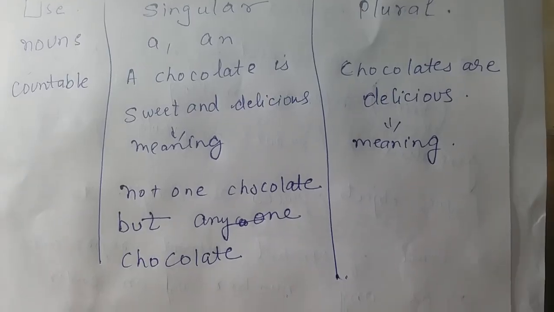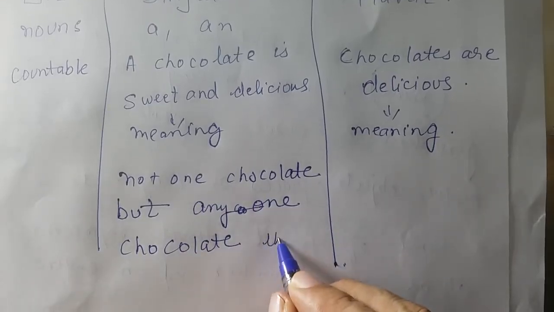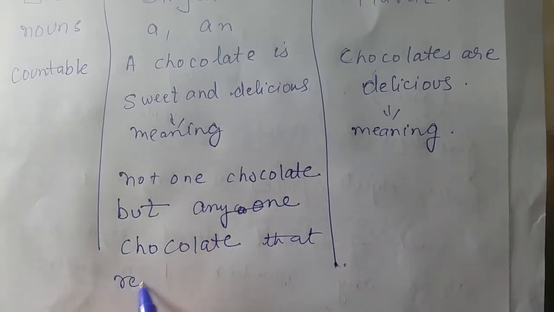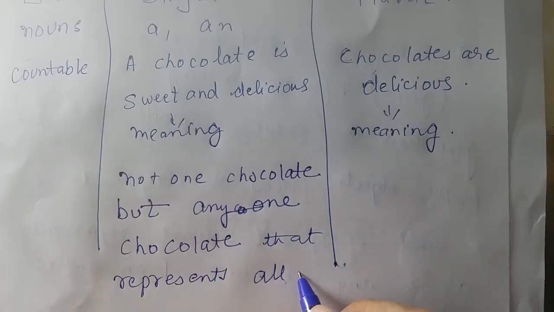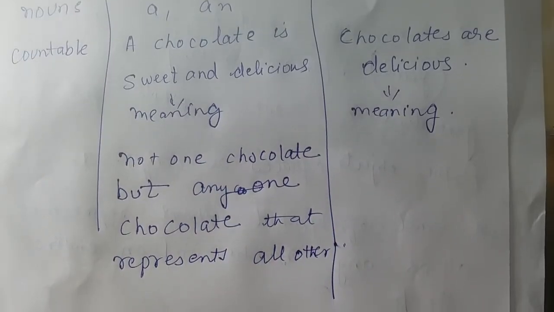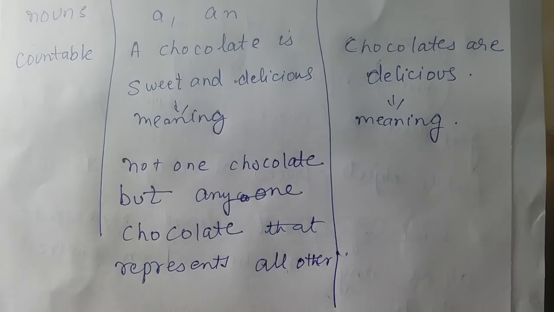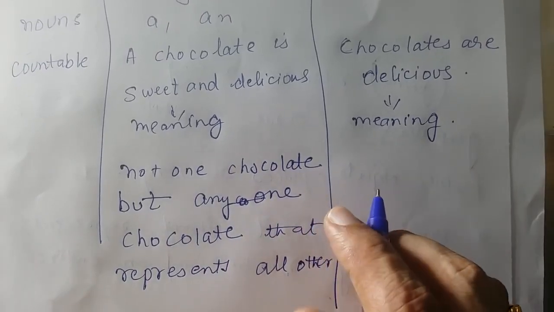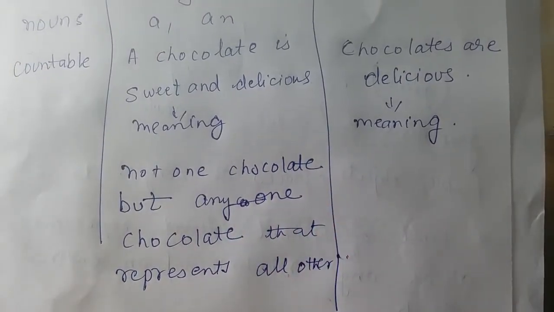So what is it doing here? It represents not only one, but out of many chocolates. Yes, that's right. That is the meaning of 'a': not one chocolate, we can say any one. Next I am going to 'chocolates are delicious', the meaning.